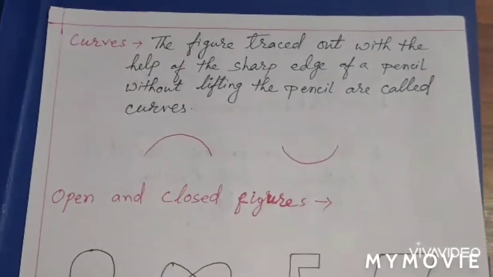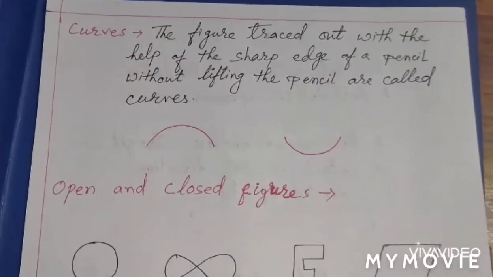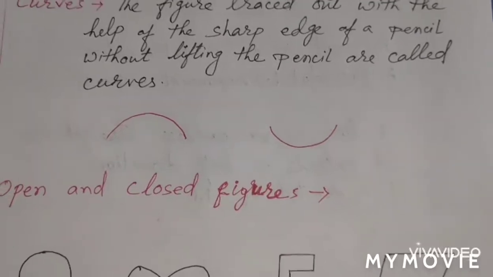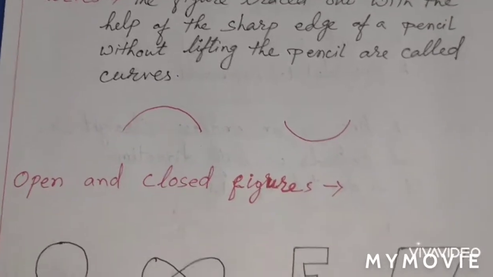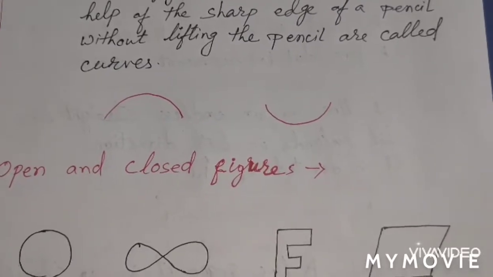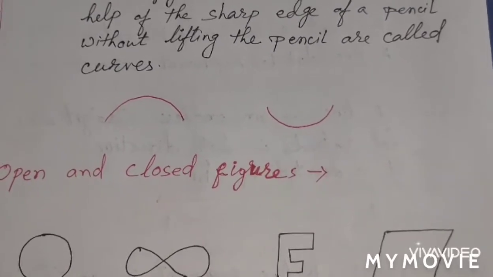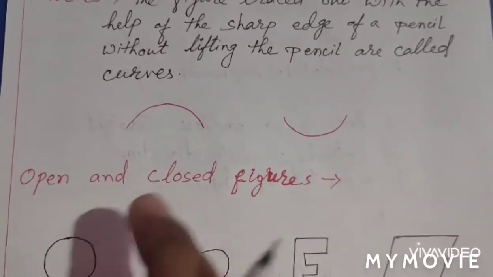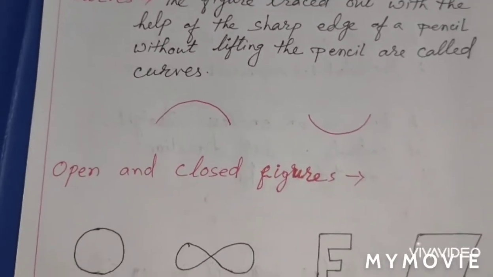Okay, now next is your open curve and closed curve, or you can say open figure and closed figure. Open figure means it will be open, no side will be closed, and a closed figure is a figure in which all the sides are closed.